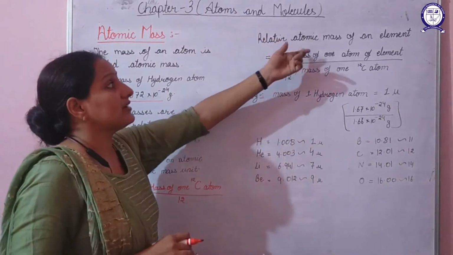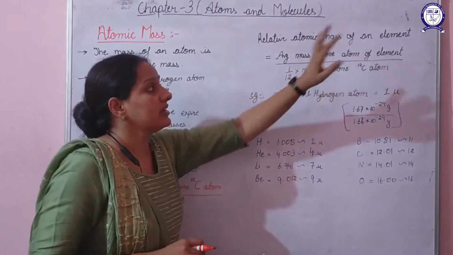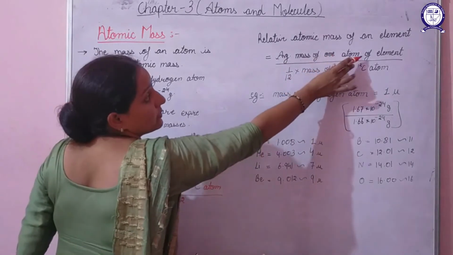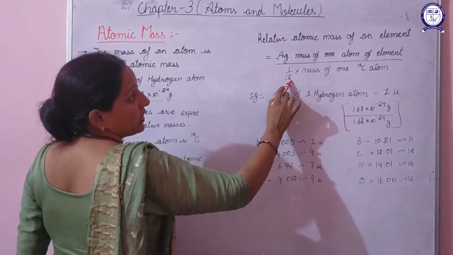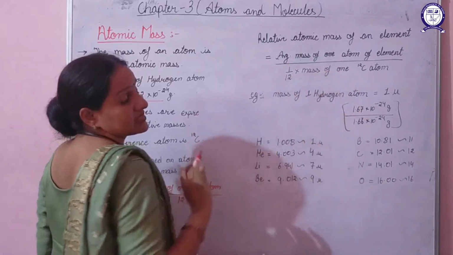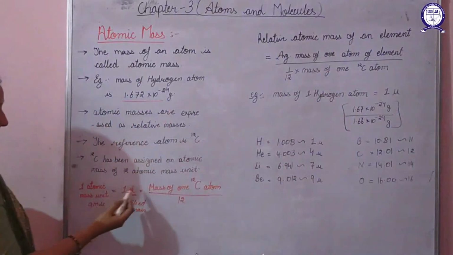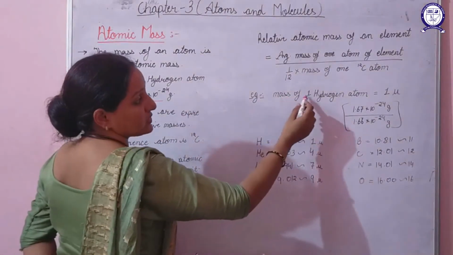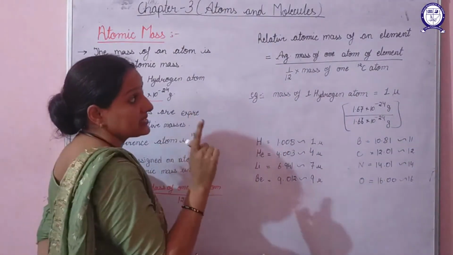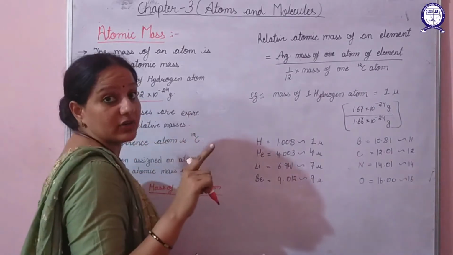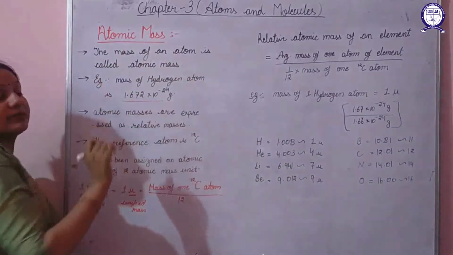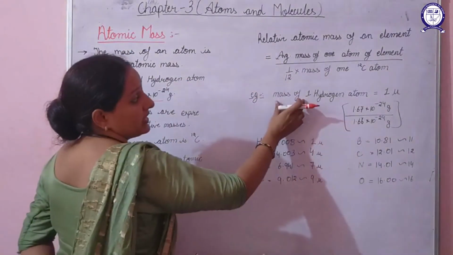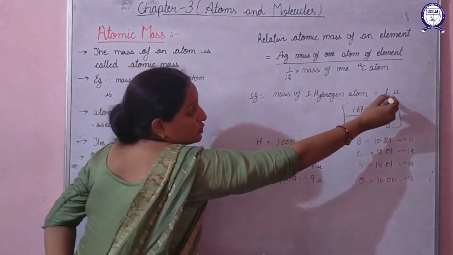If we want to calculate the relative atomic mass of an element, we will calculate it as the average mass of one atom of the element divided by 1 by 12th of the mass of 1 C12 atom, that is, divided by 1 AMU. For example, if we want to calculate the mass of one hydrogen atom, I am talking about the relative atomic mass. Whenever we talk about the atomic mass, that means we are talking about the relative atomic mass. So the relative atomic mass of hydrogen comes to be 1 unit.